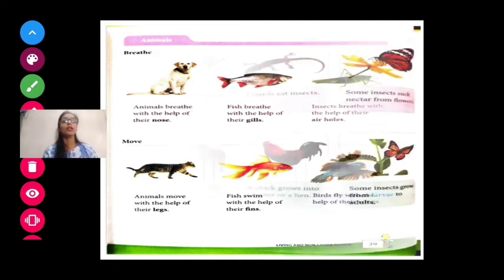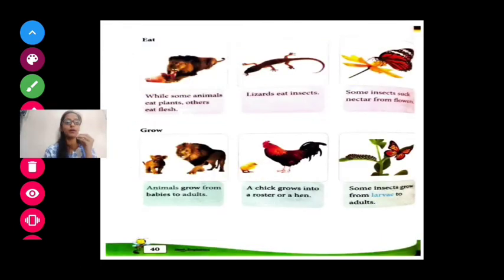Now let's move to the next, eating part. Some of the animals eat fish and meat. They are non-vegetarian animals. In fact, some animals only eat vegetables, which means they are vegetarian animals. Animals like lion, tiger, cheetah are the animals.